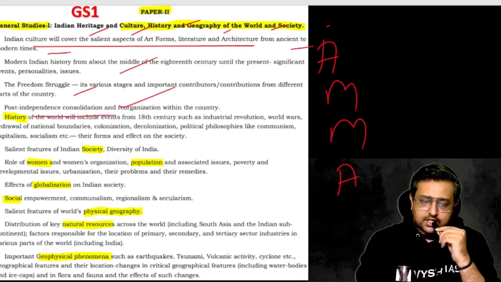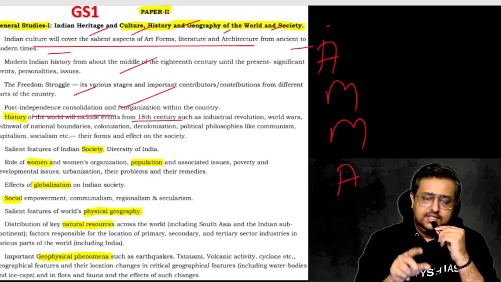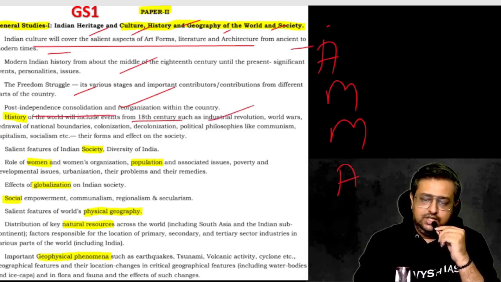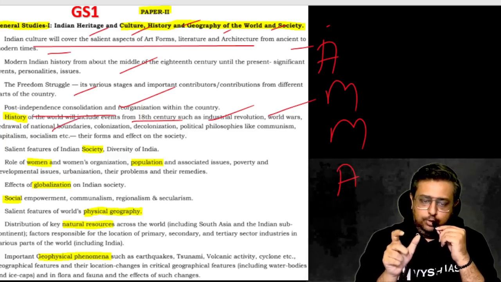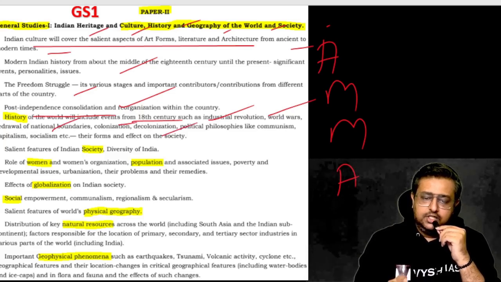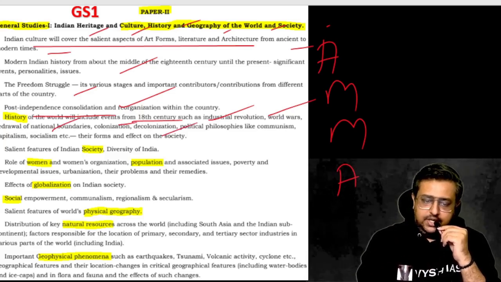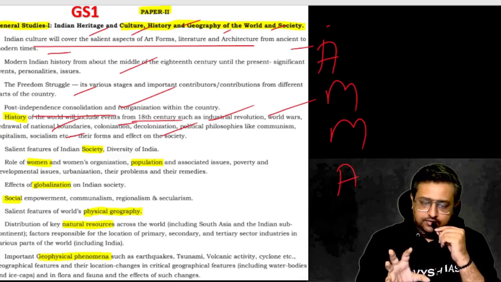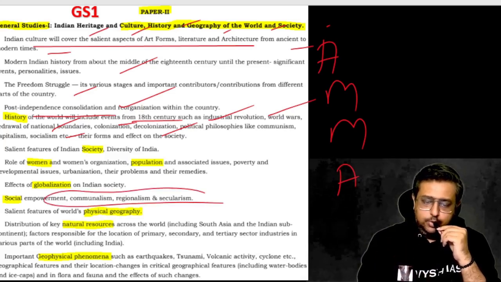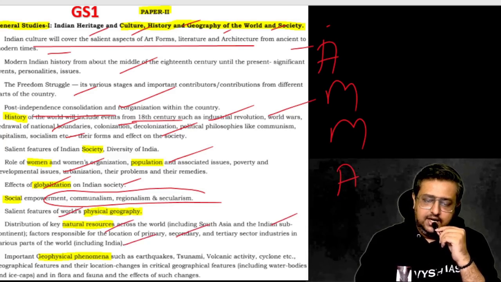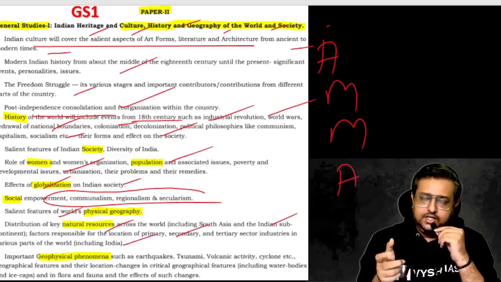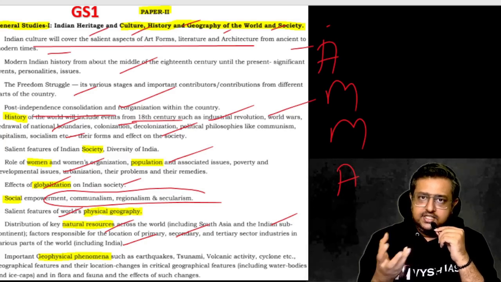Then history of the world, which will include again even from the 18th century, that is starting from the Industrial Revolution, World War I and II. Then redrawal of national boundaries, meaning Italian and German reunification. Colonization and decolonization of various places, and then capitalism, socialism, communism, that kind of effect on society. Communalism, regionalism, secularism, women issues, globalization issues, world physical geography, natural resources in South Asia, Asia, and different sectors of economy: primary, secondary, tertiary. You have your cotton industry, iron industry, sugar industry.